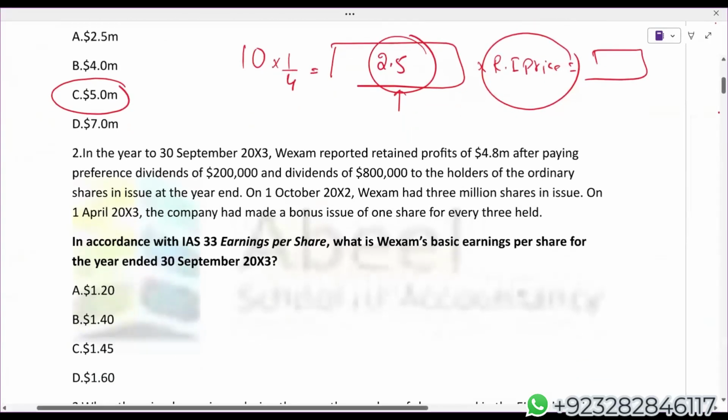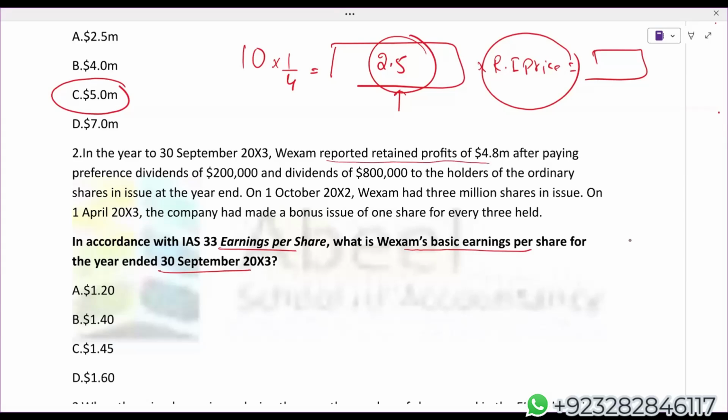Now come here. In accordance with IAS 33, earnings per share, what is Vexam's basic earnings per share for the year ended 30 September X3? Basic EPS. In the year ended 30th September X3, Vexam reported retained profit of 4.8 million.